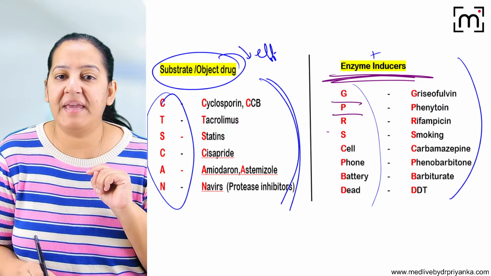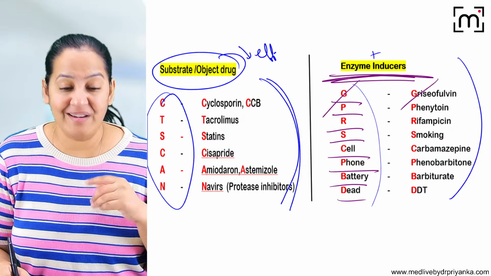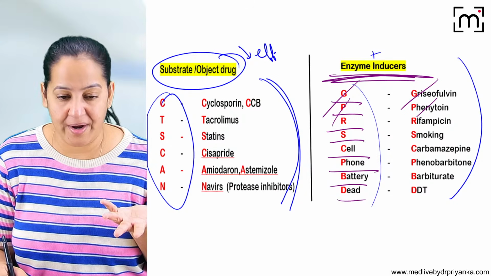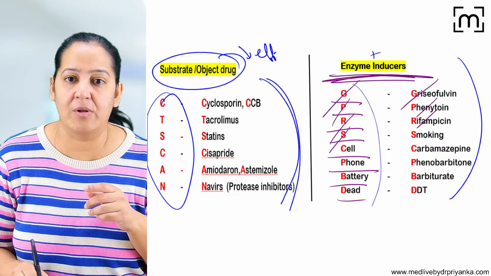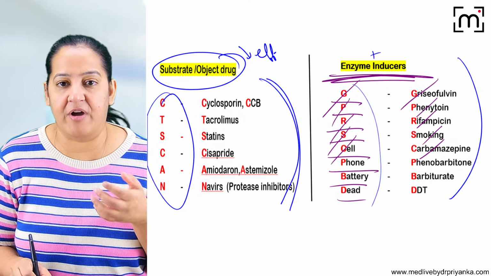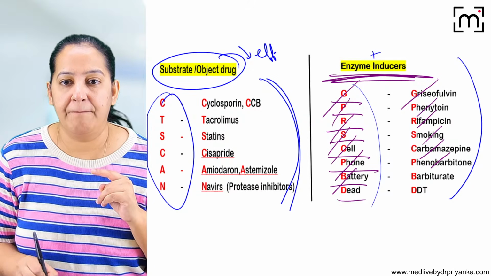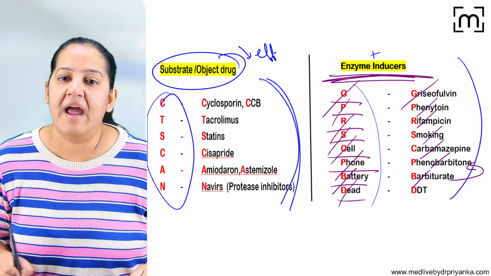The mnemonic is GPRS, cell phone battery dead. G stands for griseofulvin, it's an antifungal drug. P for phenytoin, the anti-epileptic drug. R for rifampicin, anti-TB drug, anti-leprosy also. S is smoking. C for carbamazepine, again an anti-epileptic drug. P for phenobarbital. B for barbiturate, a type of barbiturate is phenobarbital, and D for DDT.